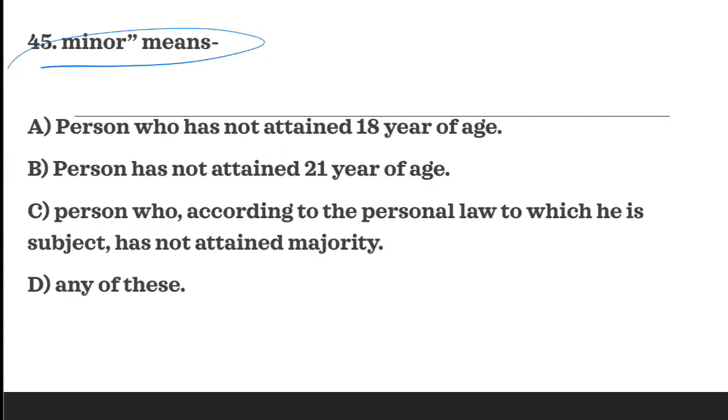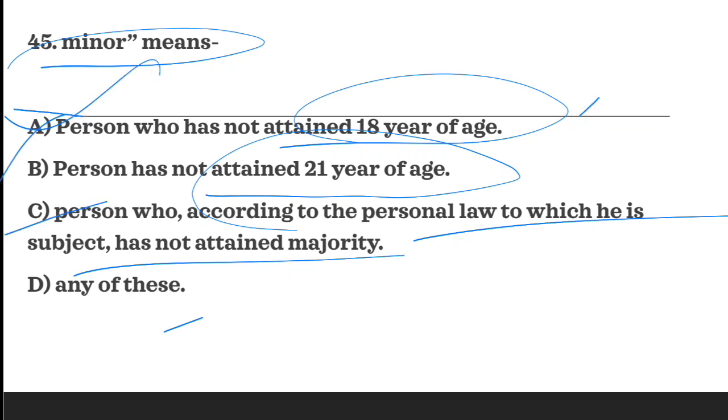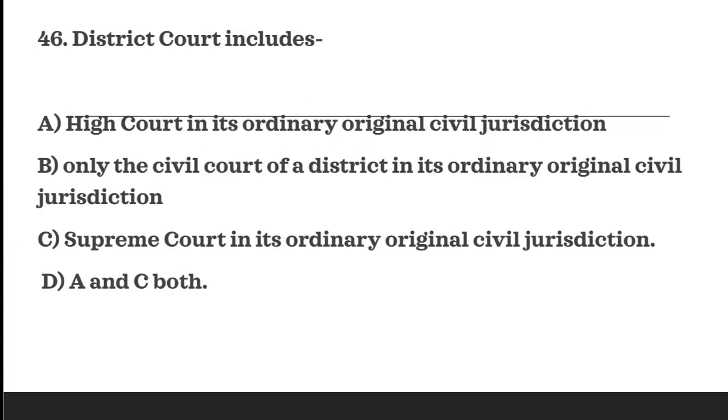Minor means, as defined in the Act, what minor means. So A says person who has not attained 18 years of age, B says person has not attained 21 years of age, and C says person who according to the personal law to which he is subject has not attained majority, D none of these. So confusion would be in option A and option C, but as per the definition there, C would be the correct answer. It is defined like this only, that a person who according to the personal law to which he is subject has not attained majority shall be minor. So C is the correct answer.